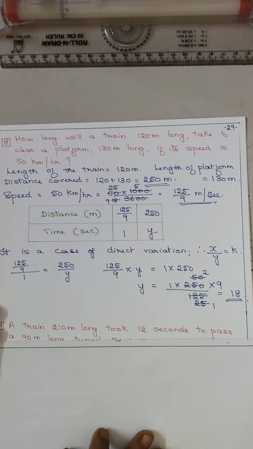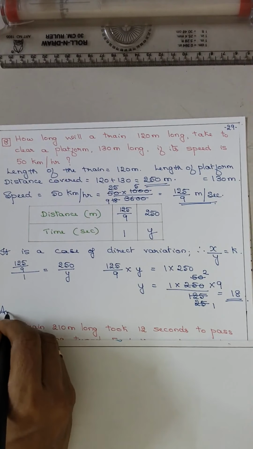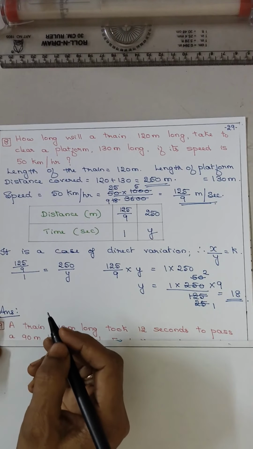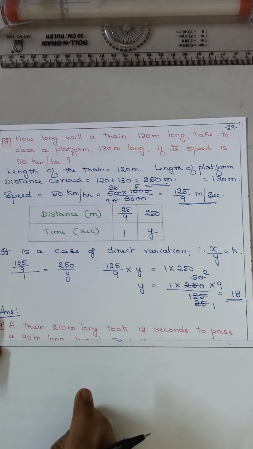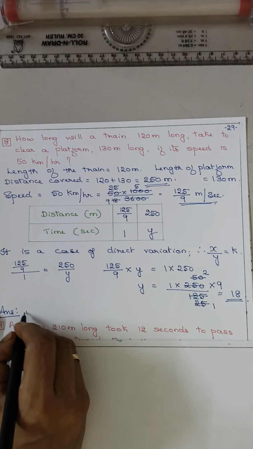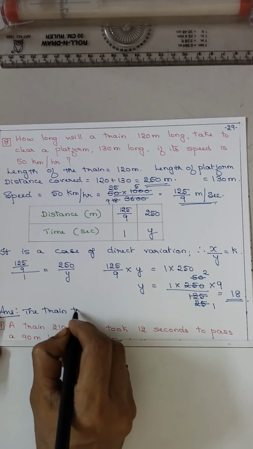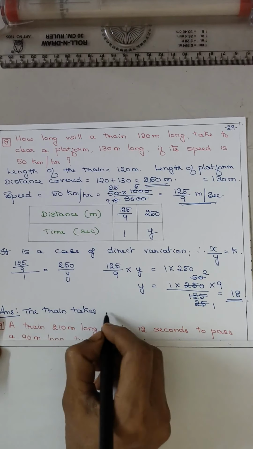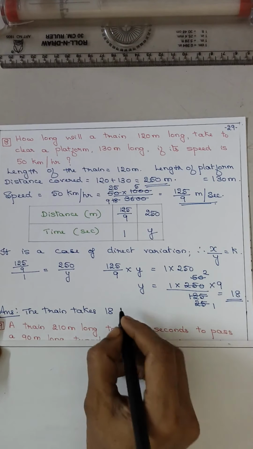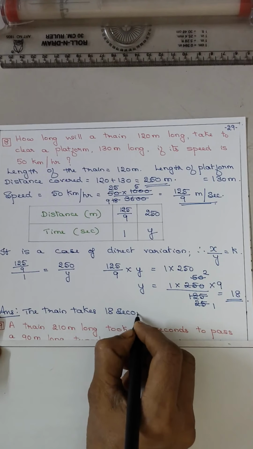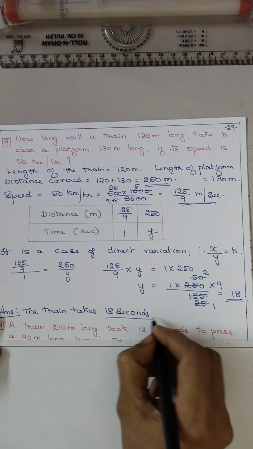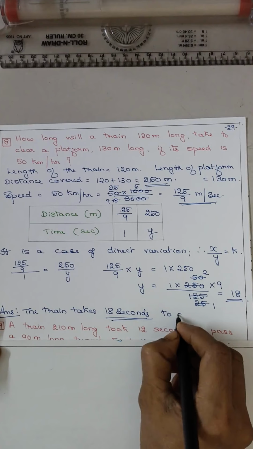Is it okay? So answer: how long will the train take to clear the platform? So the train takes 18 seconds to clear the platform.